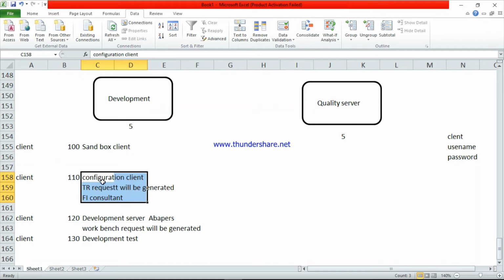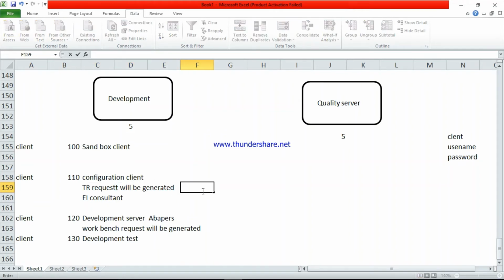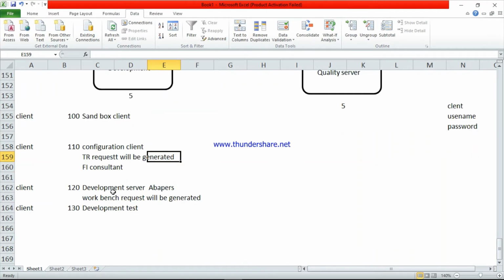All consultants will work here. At that time, a TR request will be generated. It is code. Suppose in this code all data will be saved. At the same time, we have one more client, a development server. So all ABAPers work in this client, in this server.